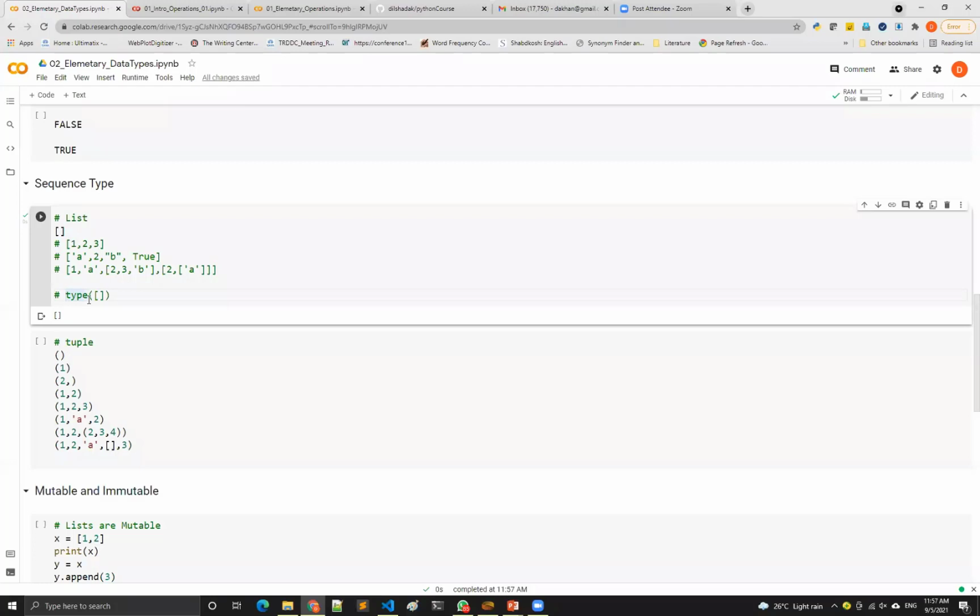If I want to understand what this is in Python, you have to say type, and in brackets, whatever you want to understand, just type inside it. It will give you the type of that particular object you have typed. If it is written in quotes, it will say it is a string.